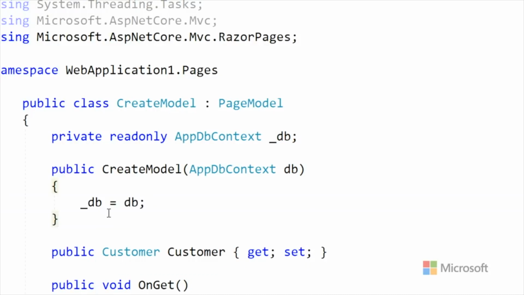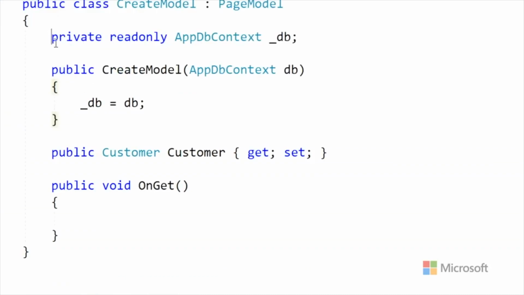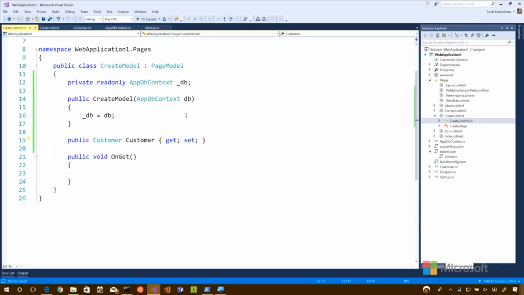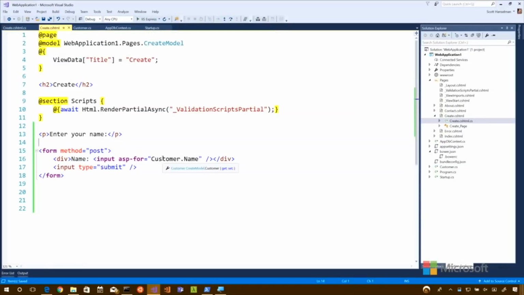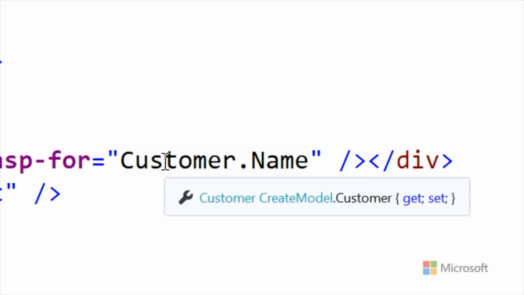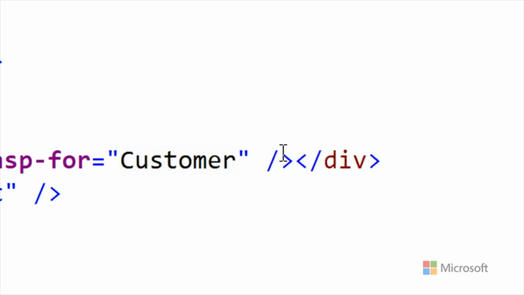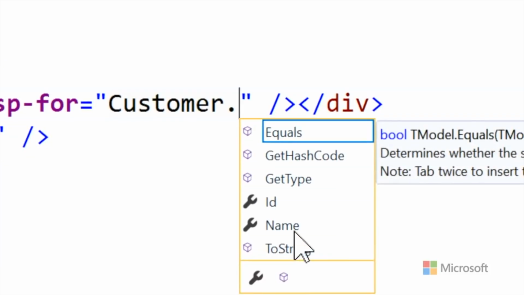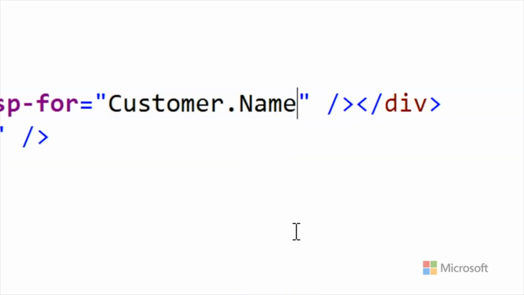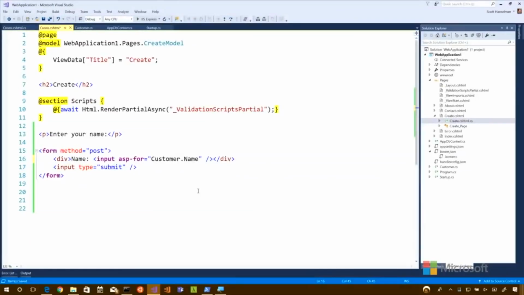Okay? So that says there's this database and I want to know about it. This says there's a customer. If I go back over to create, I can hover over that and see it's getting me IntelliSense too. Yep, see? So it knows about customer because it's hanging off of the model.